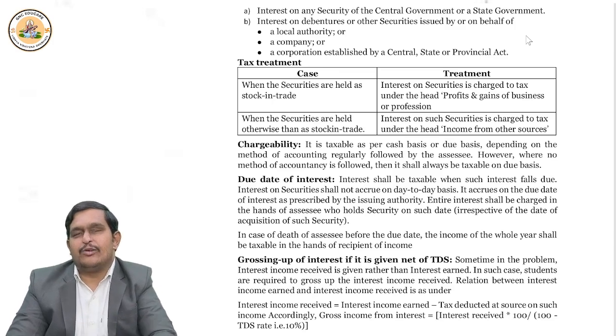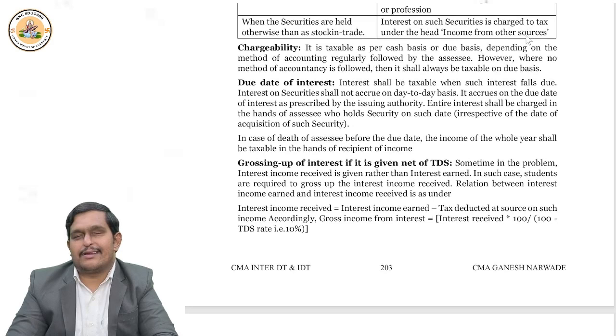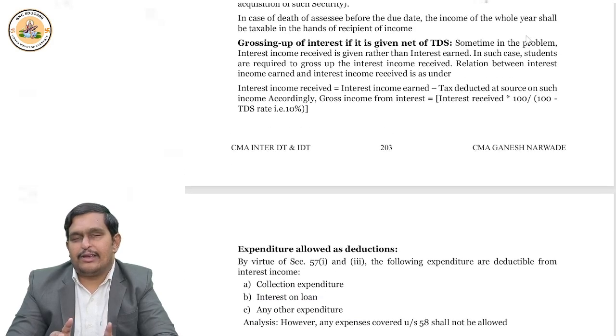Okay. Now let's continue with the related expenditures. What are they? If it is interest, then what are the related expenditures? Only interest on loan taken to purchase the securities, or any collection charges. These two are allowed as deduction, nothing else. This way, if you remember the topic, that's it.